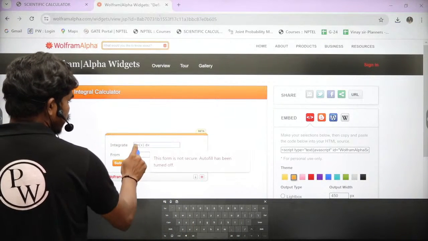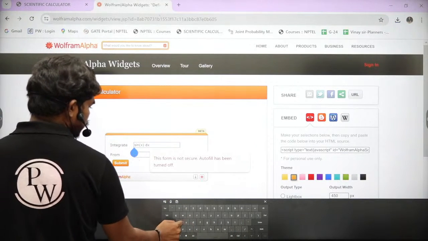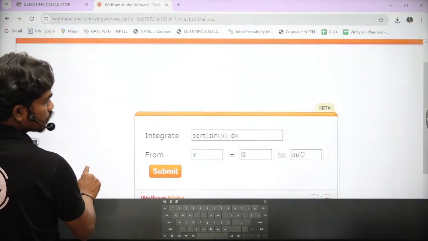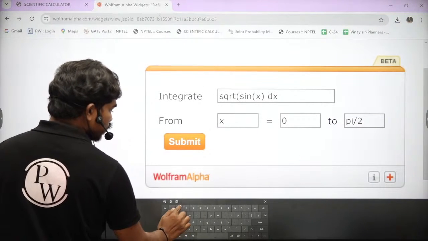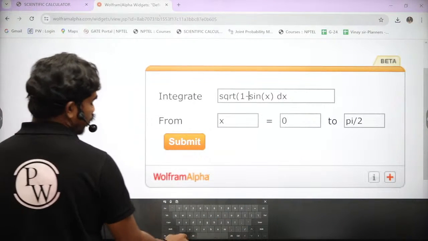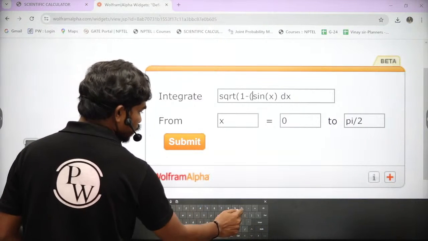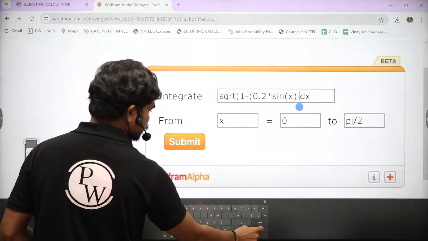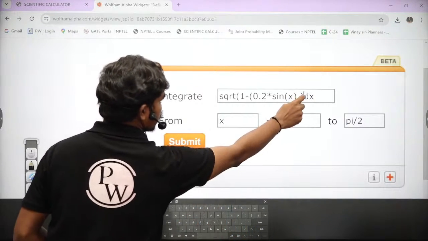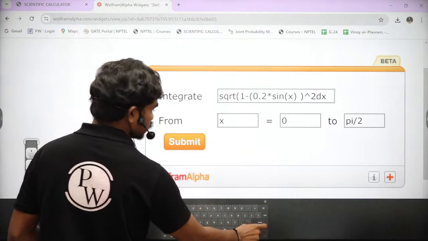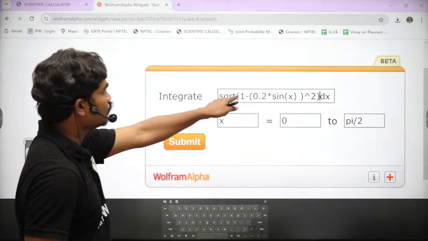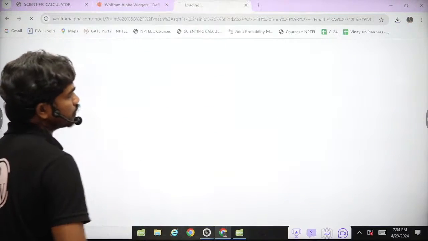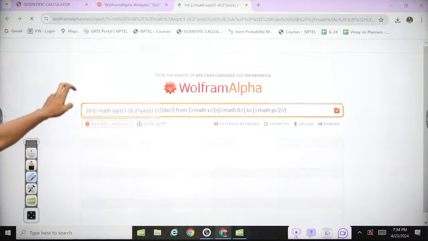Okay, and here you can see this is not sine, it is the square root of 1 minus 0.2 into sin x, whole square. Maybe I'll zoom in. I think I have given 0.2 into sin x, whole square, then the square root of 1 minus 0.2 sin x whole square, this complete value, dx. Okay, so if you click submit, for example, if you try to get the value of this integral,